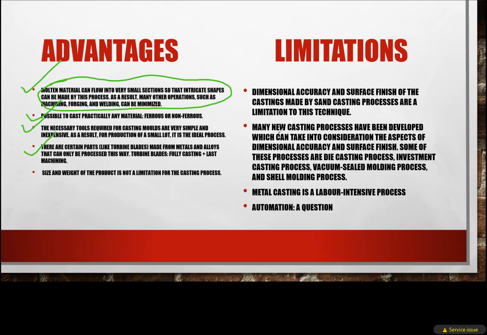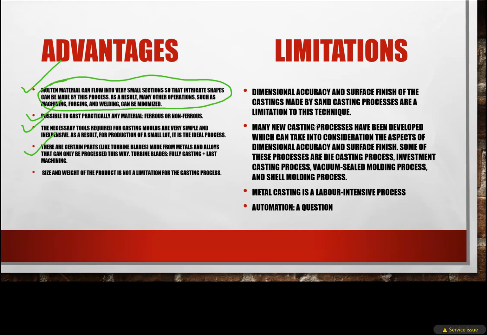The second point is that many new casting processes have been developed which take into consideration the aspects of dimensional accuracy and surface finish. Some of these processes are the die casting process, investment casting process, vacuum seal molding process, and shell molding process.